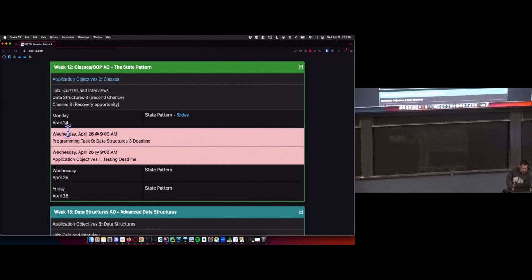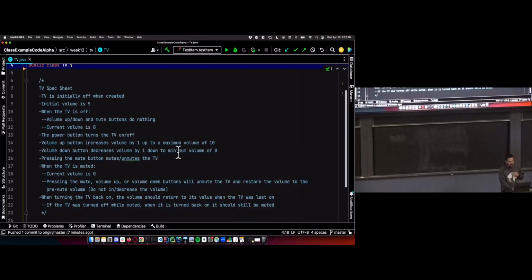All right, so we're continuing our discussion about the state pattern. There's not going to be slides for the rest of the week. We're going to go in IntelliJ, do a whole bunch of live coding. So today I want to do exactly that. We're going to do live coding.